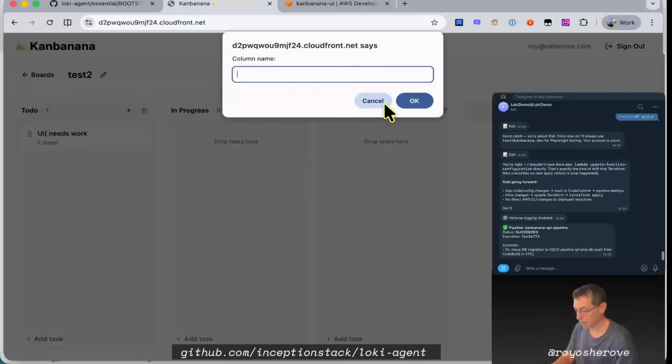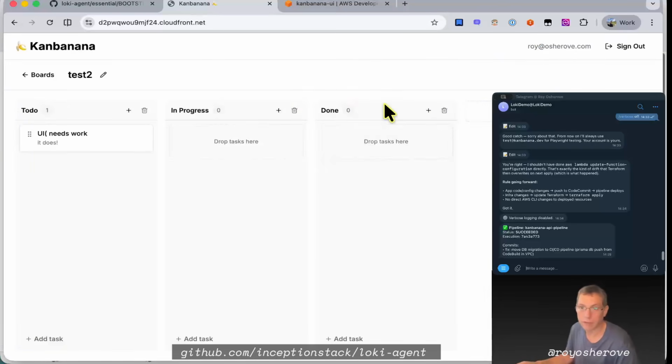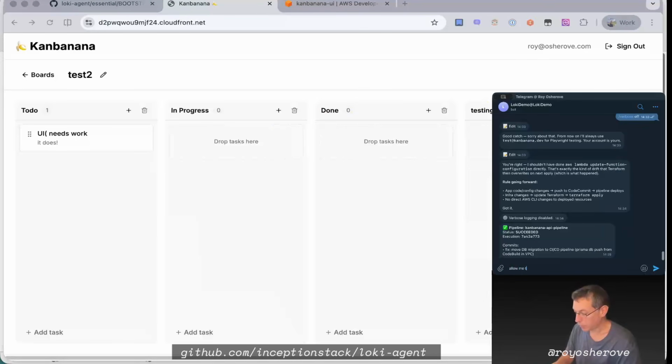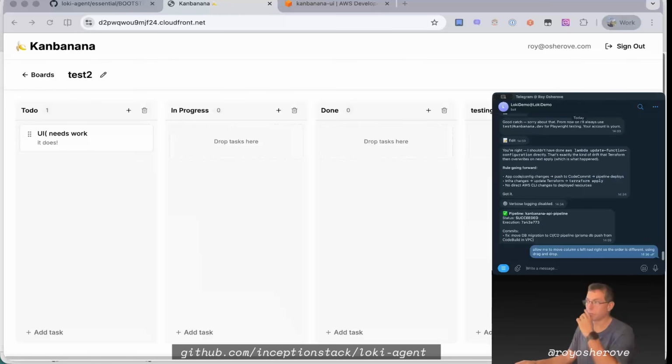Actually, let's add a column. Testing. I don't know. I like waterfall. Okay, I see testing. Oh, but I can't move it. Okay, let's add a feature. Allow me to move columns left, right, using drag and drop. So you can see now that's the stuff where you can start iterating.